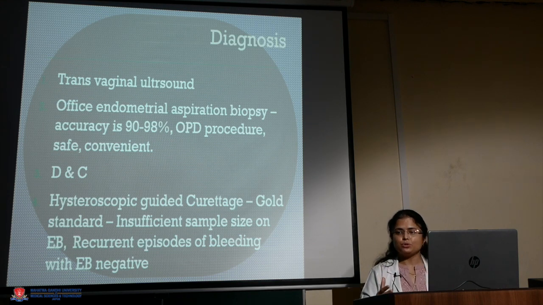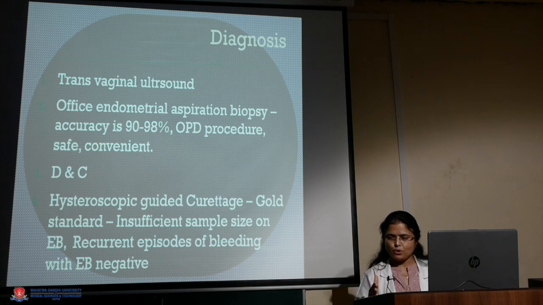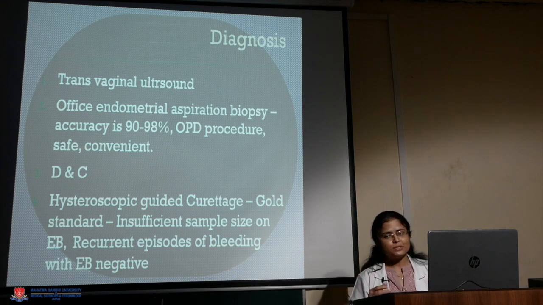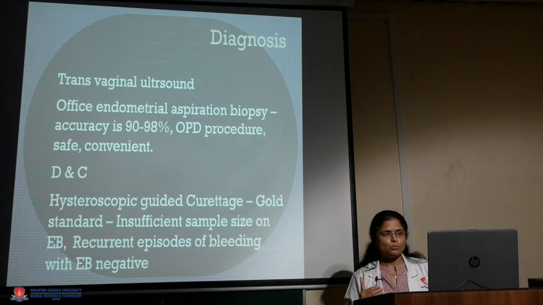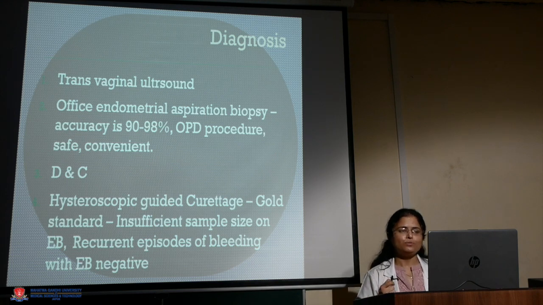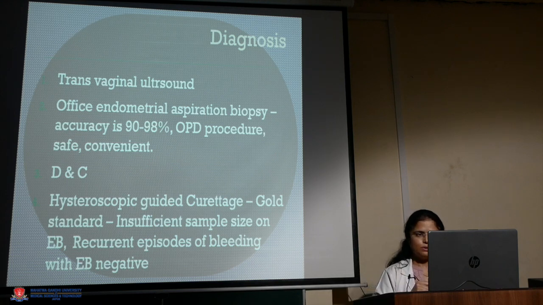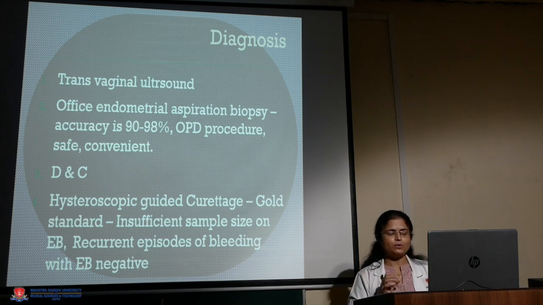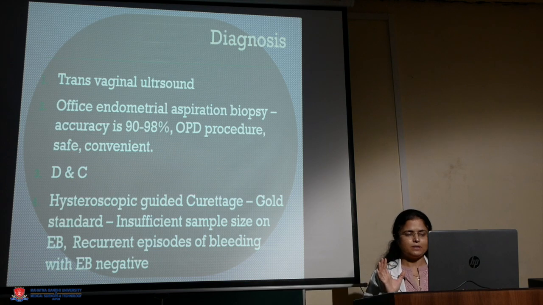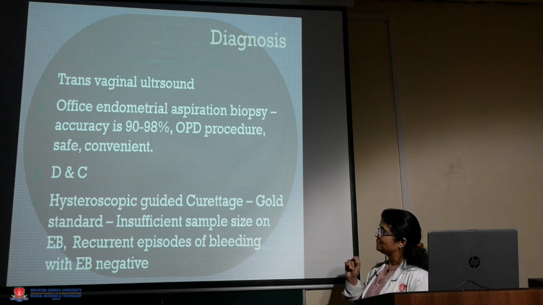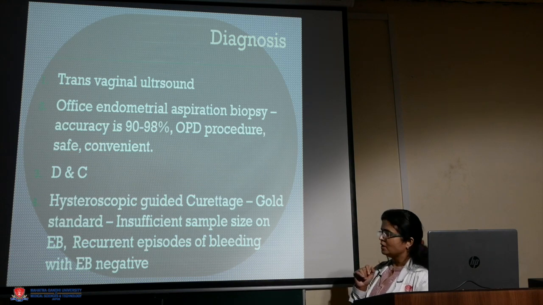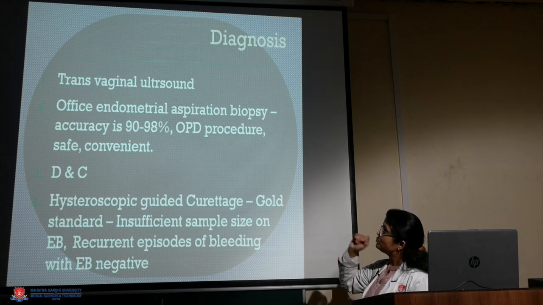So what to do next? Whenever patients come to you complaining, falling in the perimenopausal age group and presenting with abnormal uterine bleeding, how to proceed? We should go for a transvaginal ultrasound, or then we can do an office endometrial aspiration biopsy. Accuracy is 90 to 98%. It's an OPD procedure and convenient. What is the lacuna then? It's likely that it is 90 to 98%.